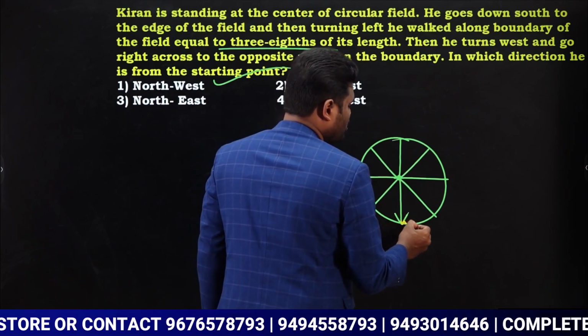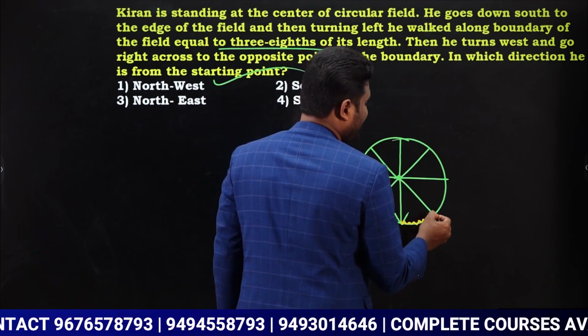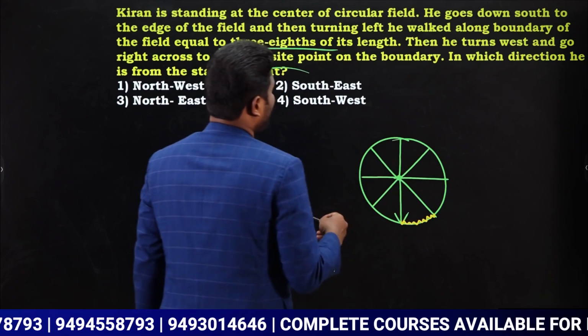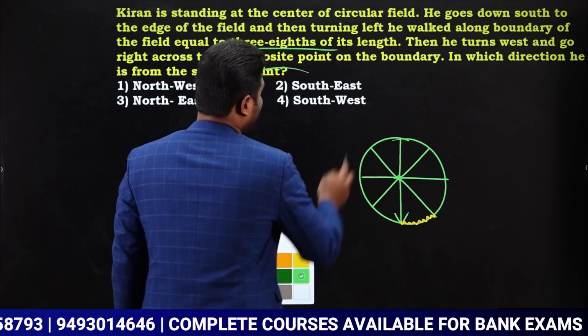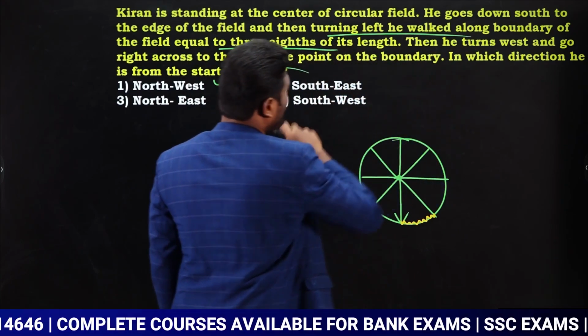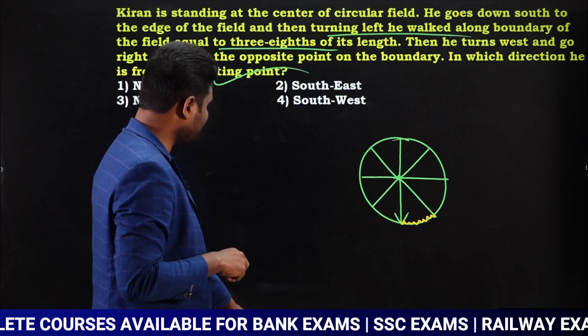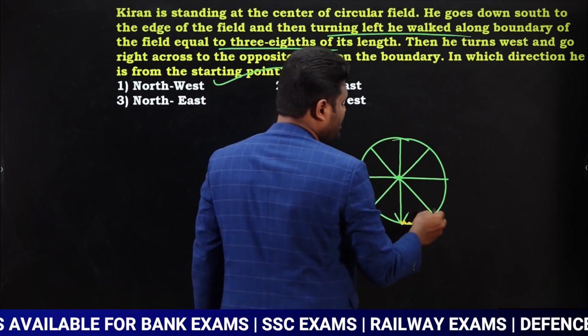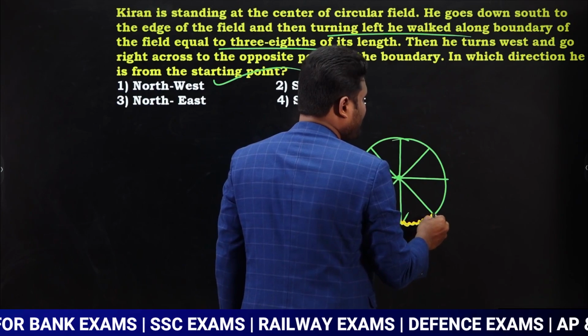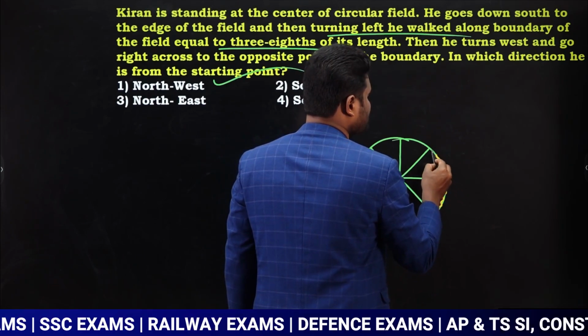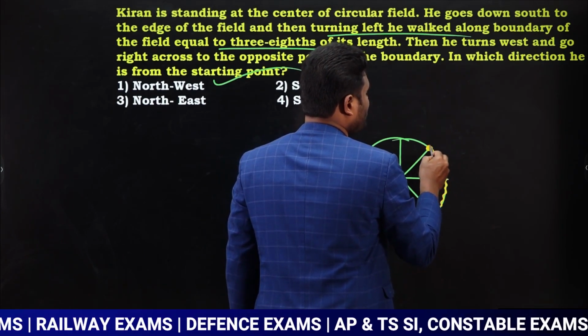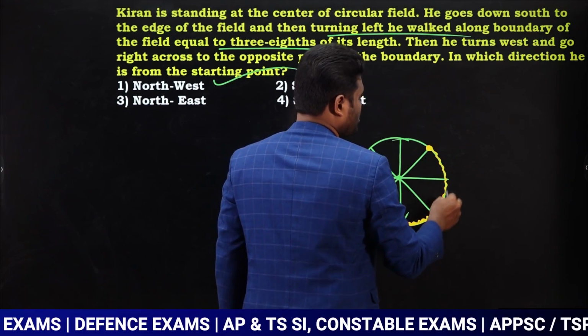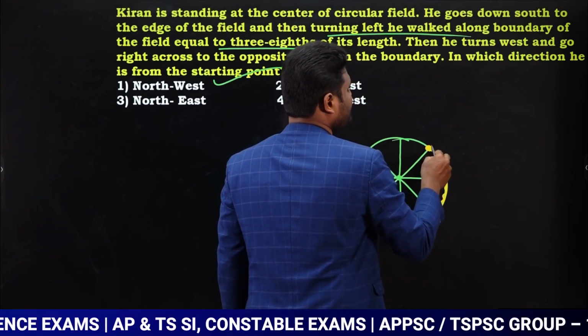He traveled along the boundary. He is turning left and walking along the boundary to cover 3/8 of the length, which means he is covering 3 parts out of the total 8 parts. So 3 parts means now he is going to come to this place. 1 part, 2 parts, 3 parts. Now he is at this particular place.